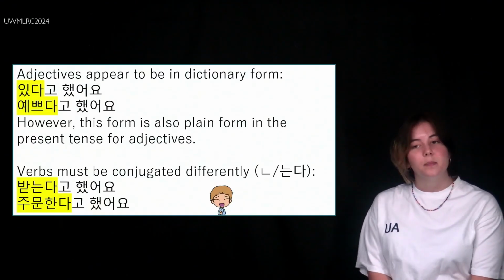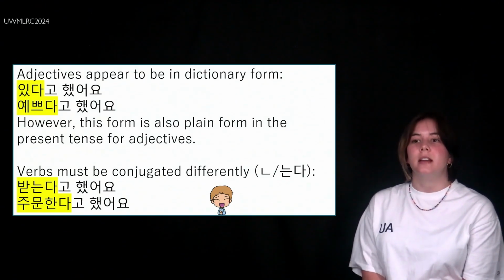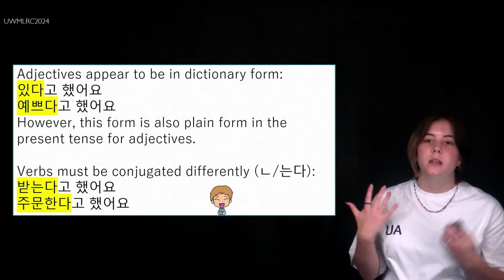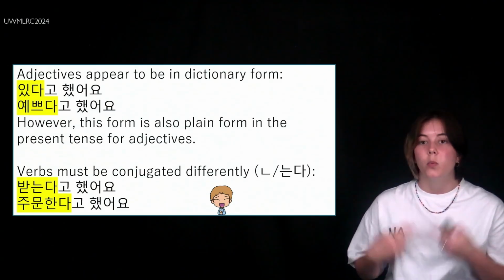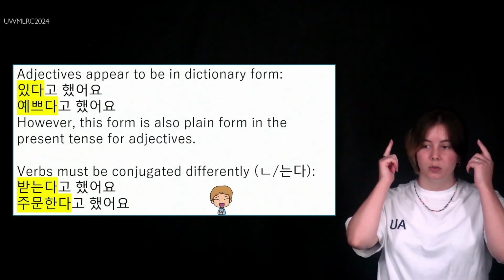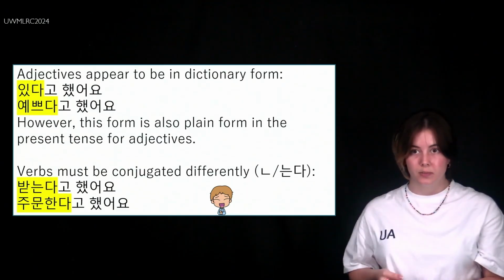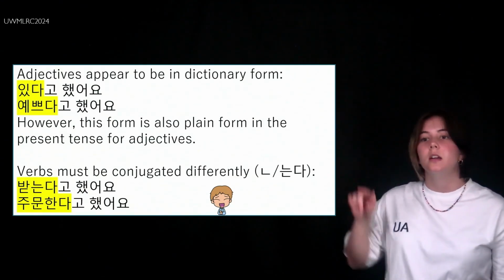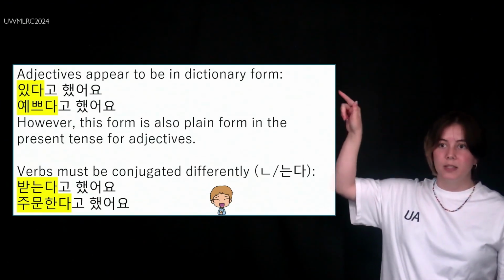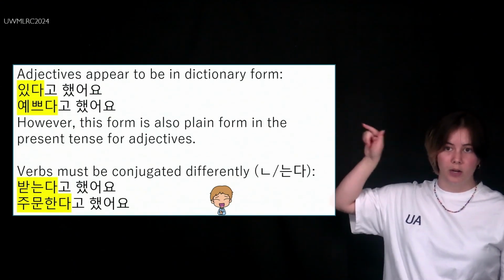An interesting thing about this form is that adjectives appear to be in dictionary form. So 있다, 예쁘다. We know this as the dictionary form for both verbs and adjectives. And then you usually have to conjugate it into something else. However, the adjectives' dictionary form is the same thing as the plain form for adjectives.